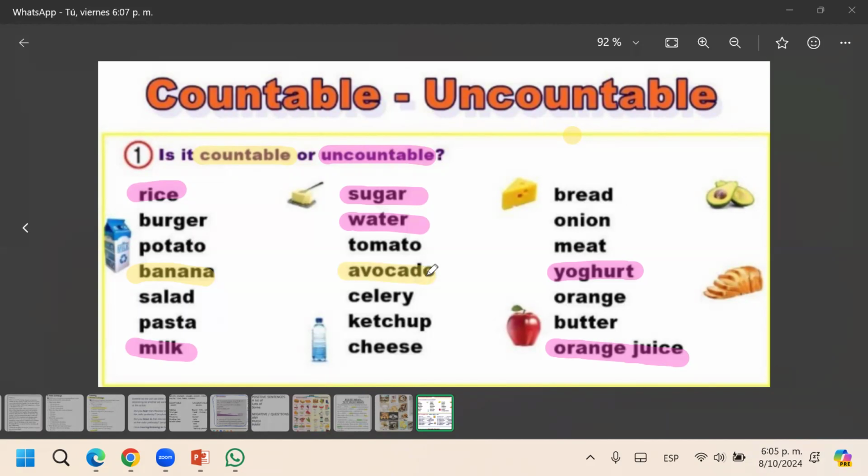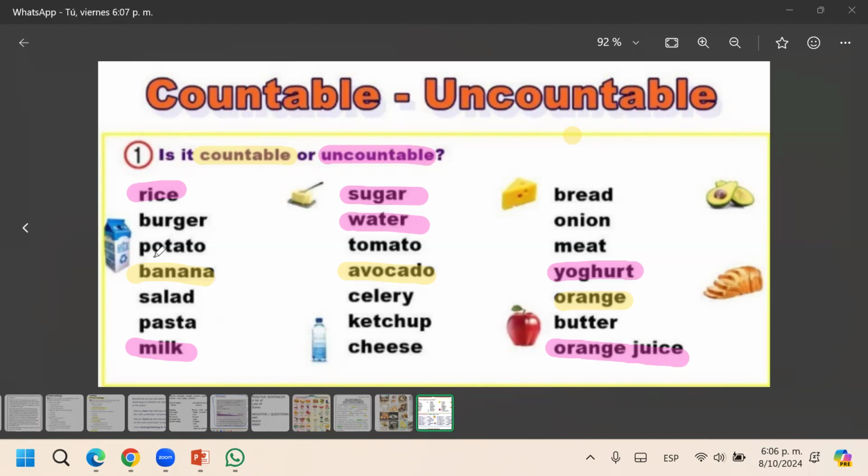Which other? Orange. Celery is a vegetable. Orange is countable. Look at this. Orange is countable, the fruit, but the juice, the liquid, is not countable. It's uncountable. It's different.